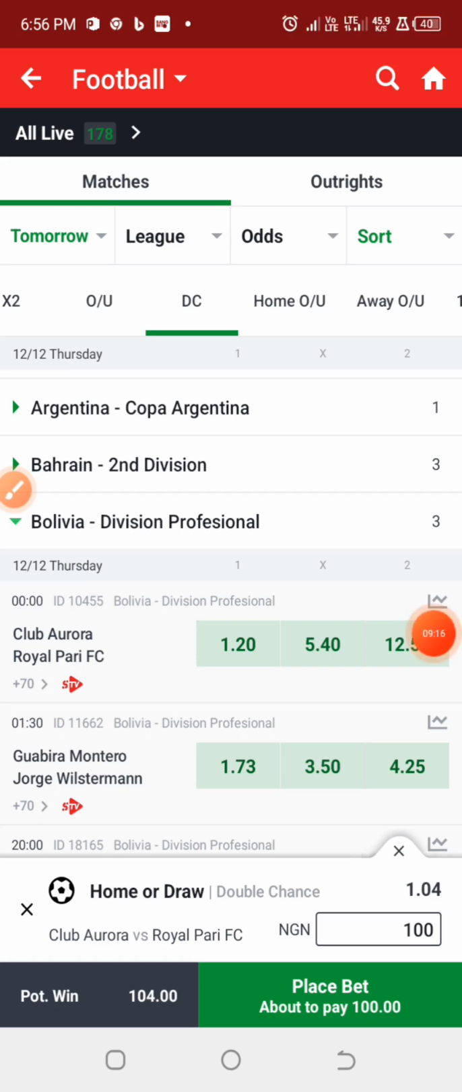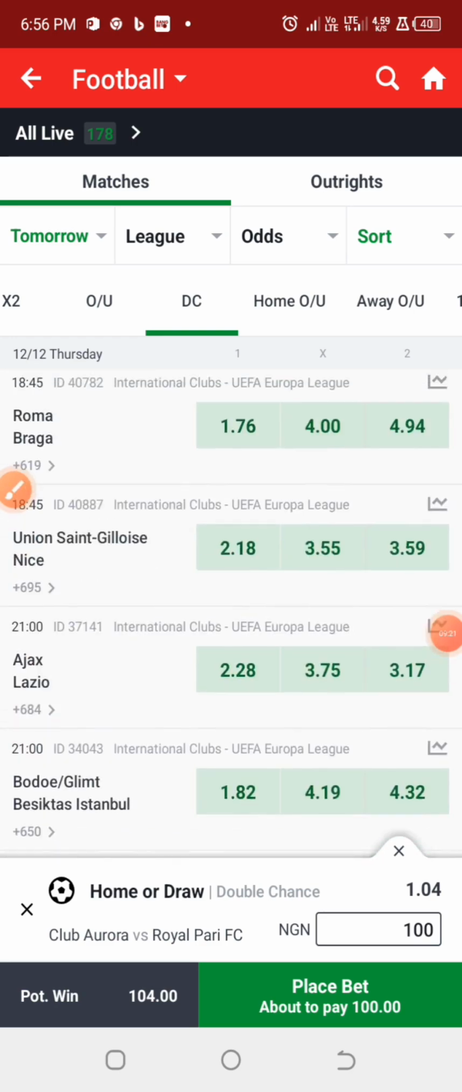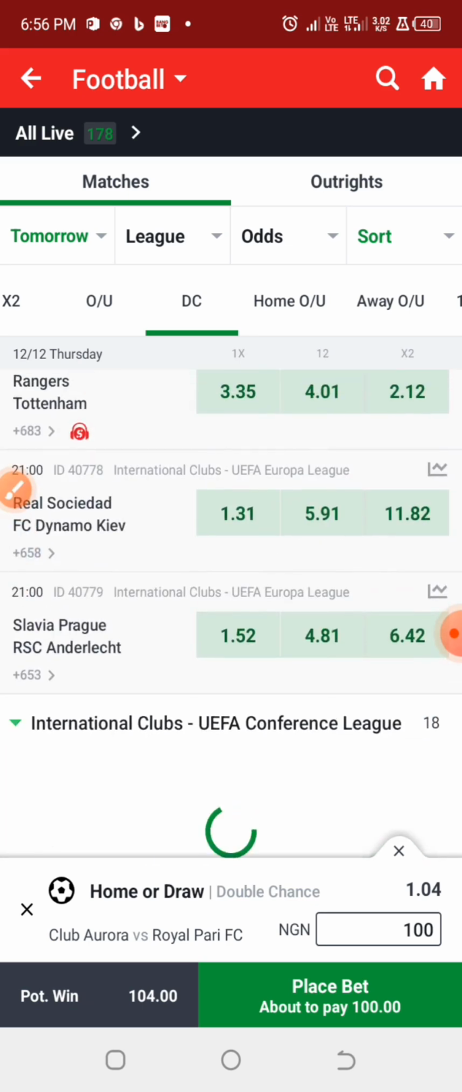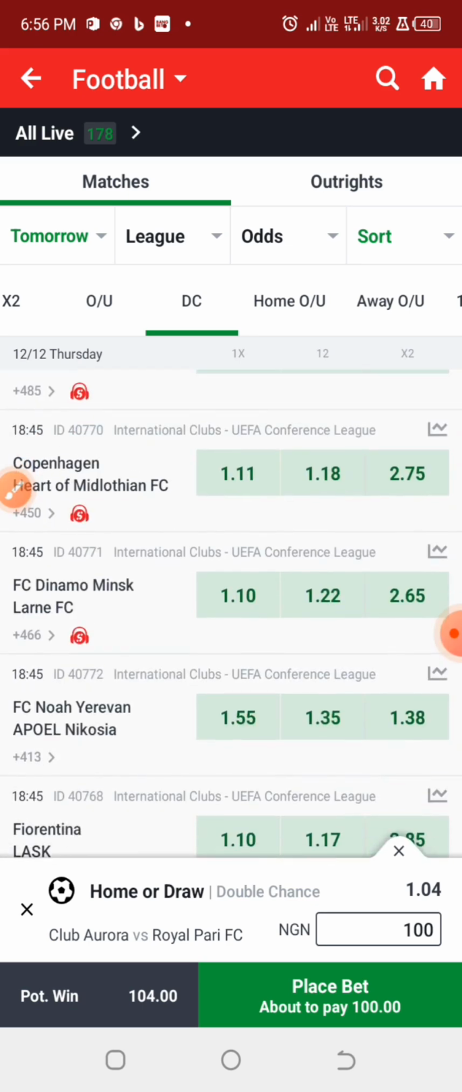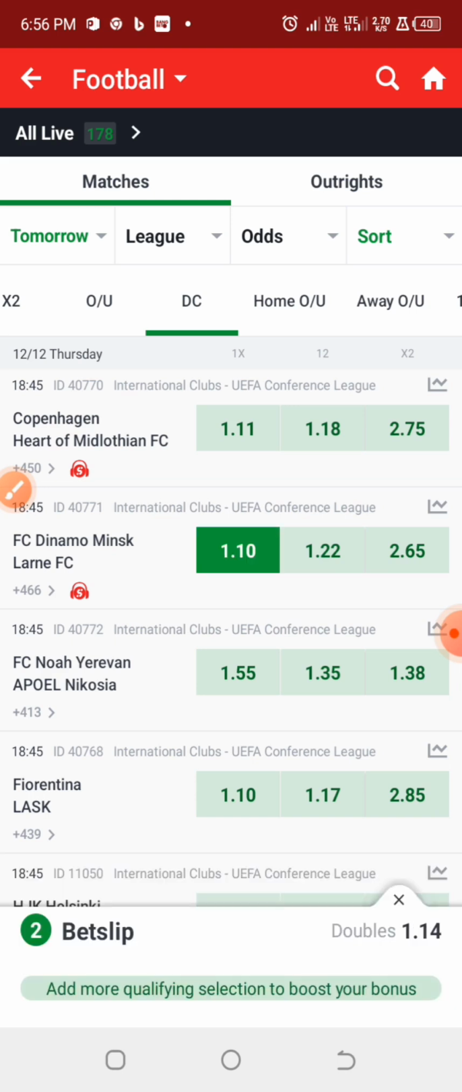All right guys, let us check the game under the conference league. Under the conference league we have Dynamo Minsk. Alright, so the odd for the home team to win or draw this particular game, which happens to be Dynamo Minsk, is a 1.10 odd.